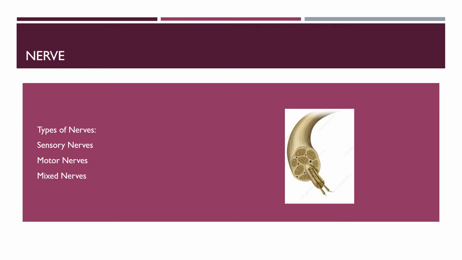Second, motor nerves carry messages or impulses from the brain or spinal cord to the muscles or glands. Third, mixed nerves. These nerves contain both sensory and motor nerve fibers. This is the mixture of both sensory and motor nerve. The nerves that go to the brain are called mixed nerves.